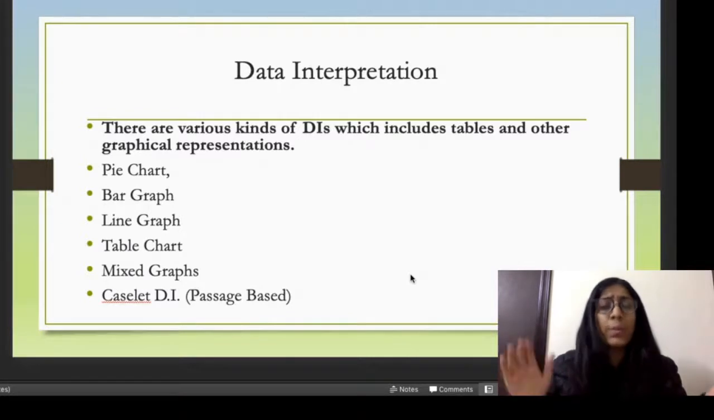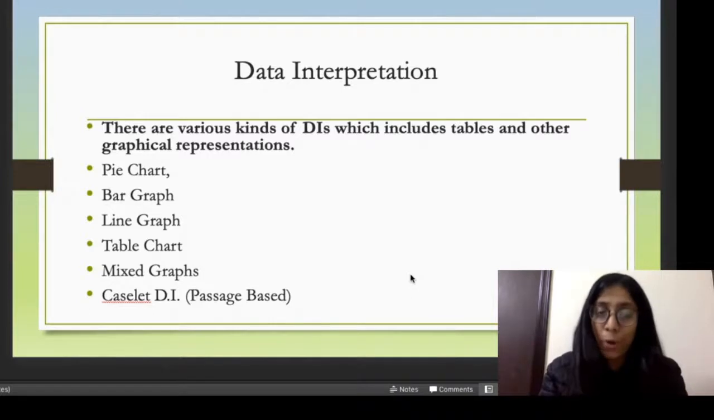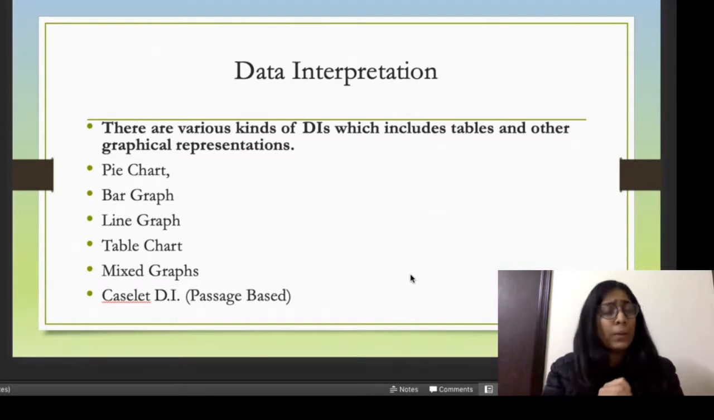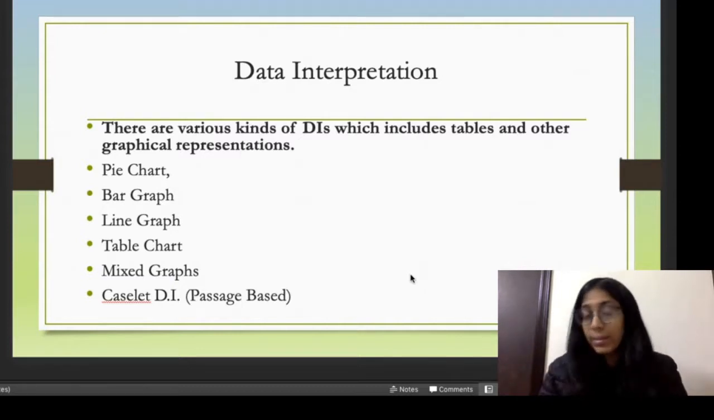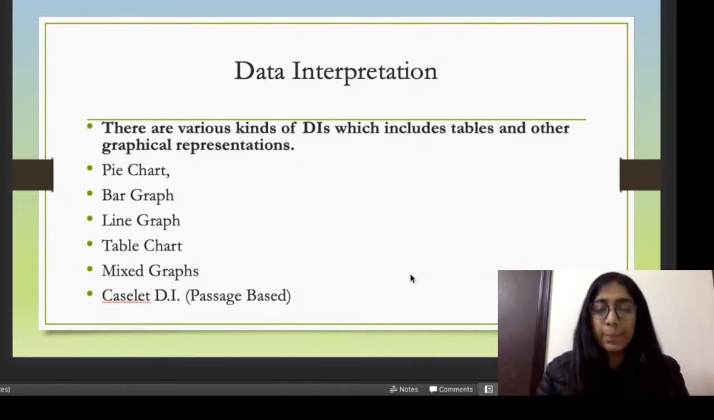So data interpretation questions can be of various types. Could be graphical also, it could be tabular form also, it could be passage form also. So when it is in the passage based form, it is known as caselet. When it is in the graphical form, there are different sorts of data interpretation questions like pie chart, bar graph, line graph, histogram. There are different sorts which are pictorial in nature. And the third kind is tabular, where the data is given in the table form. Now, in the further video, I will explain all these with examples, right?